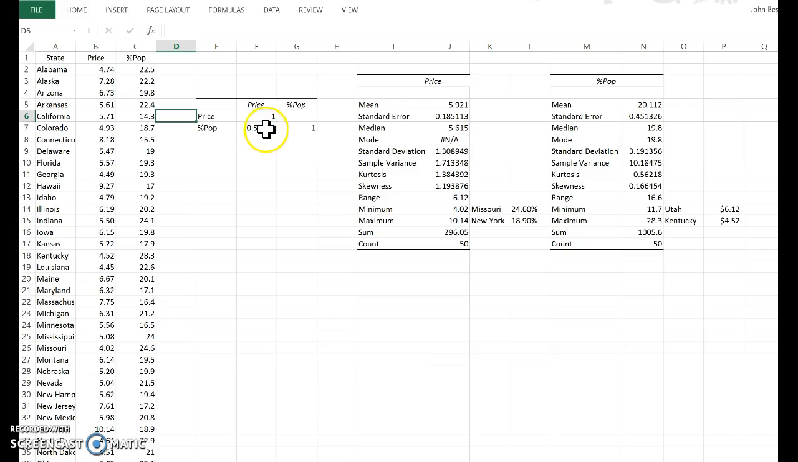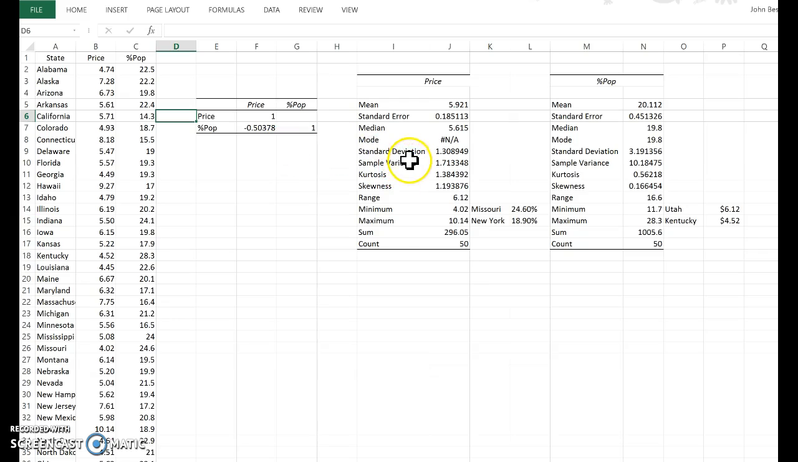So I ran the correlation, and it came out with a negative 0.5, which leans a little bit towards the fact that as the price goes up, the percent of population is going to go down a little bit. Not a super strong correlation, but there is one there.